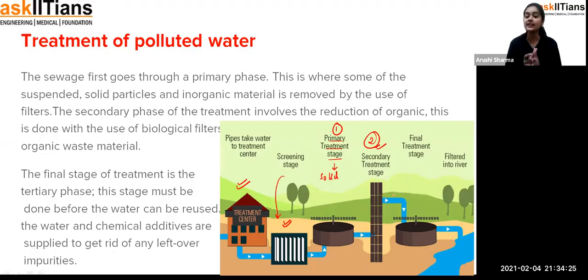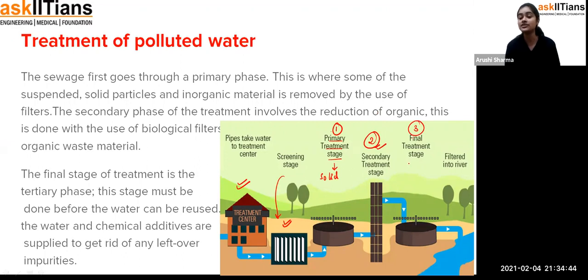Exactly. So in the secondary treatment stage, we use biological filters, so that there will be the removal of all such waste material. Now after the removal of the solid and the small impurities as well, it goes to the final treatment stage. So in the final treatment, you can say that it is the last stage,